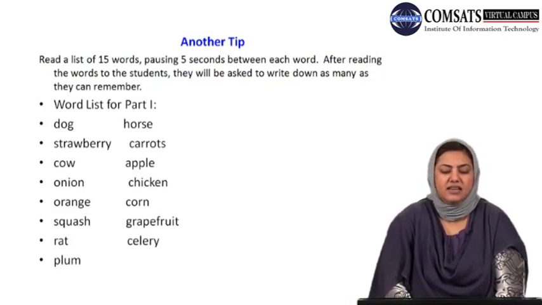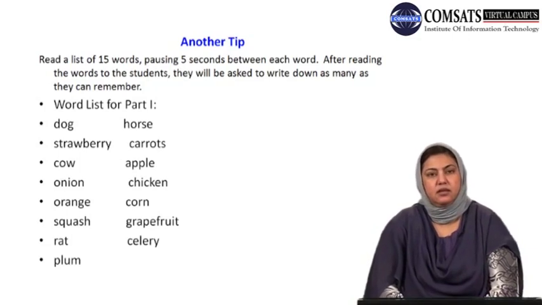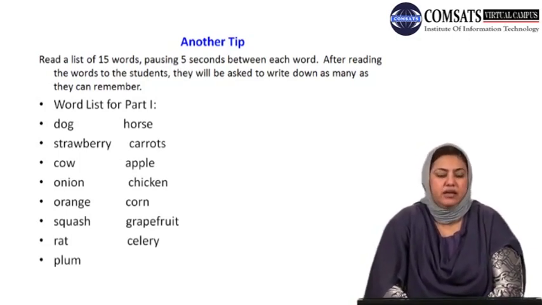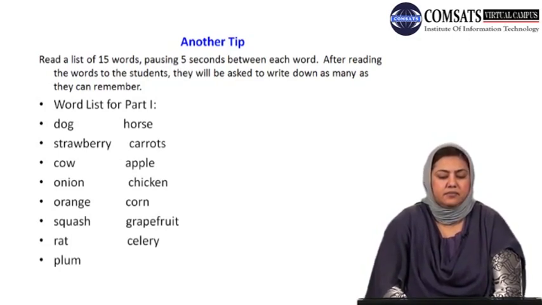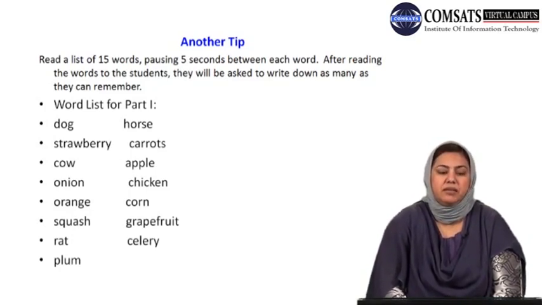Try to categorize these according to those categories. And I'm sure if you would try to remember these under certain heads, for example, animals such as dog, horse, rat, cow, you would be able to remember them in a better way.